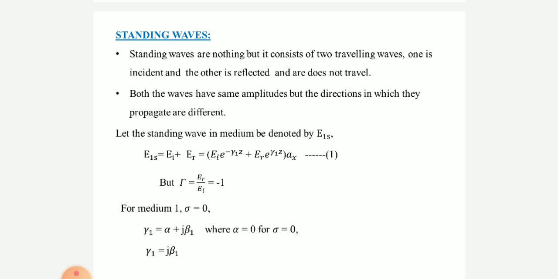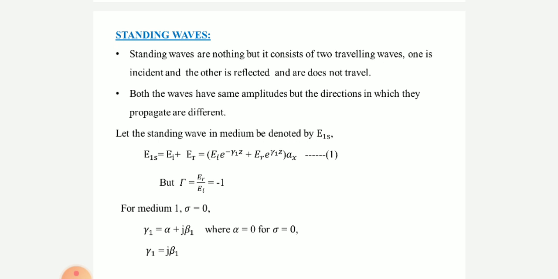Moreover, we assumed that the electric field is in the x direction. Therefore, E1S bar is equal to EI bar plus ER bar, that is equal to EI e to the power of minus gamma 1 z plus ER e to the power of plus gamma 1 z, traveling in the AX direction. Let this be equation 1.